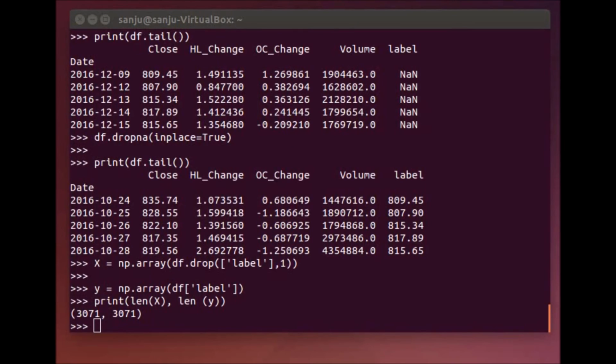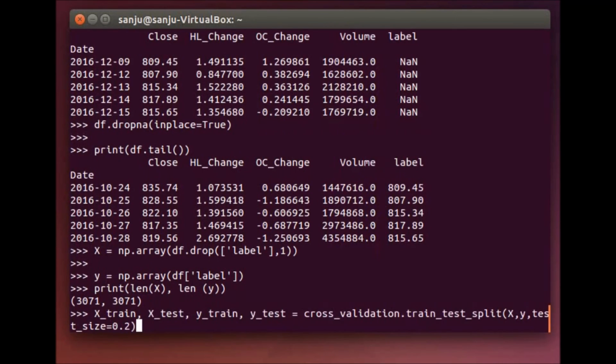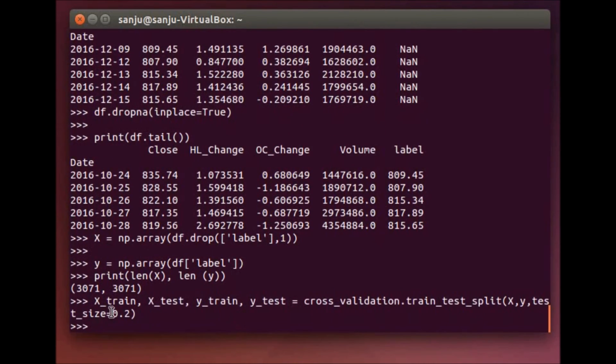Okay, now after this, let's create the train and the test sets. We have our features and labels, so using them we are going to create a test and a train set. So we have created the train and the test sets, and we have used 20% of our data for testing. After we finish creating the train and test sets, now we are going to check the algorithms through which we are going to do the machine learning.